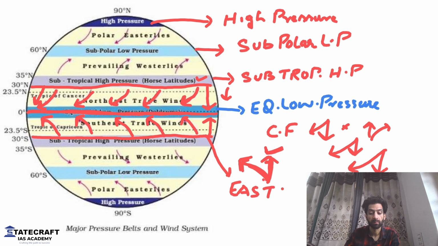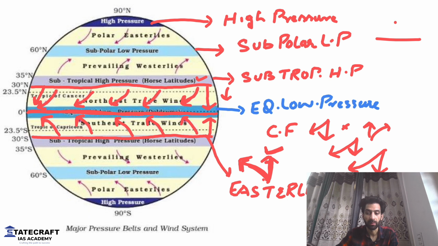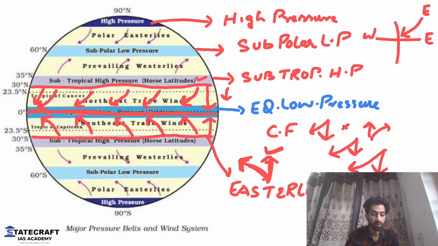Why are they called easterlies? What's the reason? Remember one thing: whenever you talk of any wind in geography, we name the wind from the direction from which it's coming. This is east, this is west. Now the wind is coming from east and going like this. So it's coming from east, so we name it easterly. So these are called tropical easterlies.